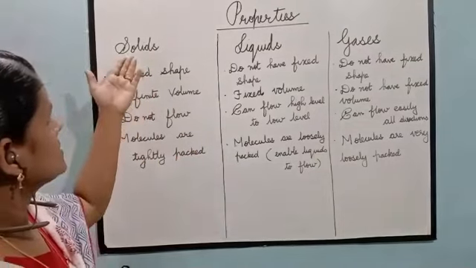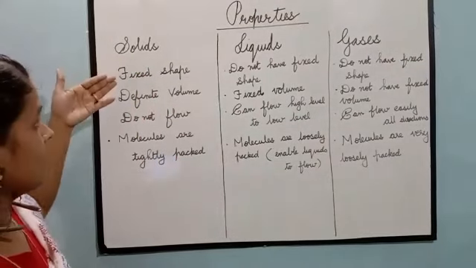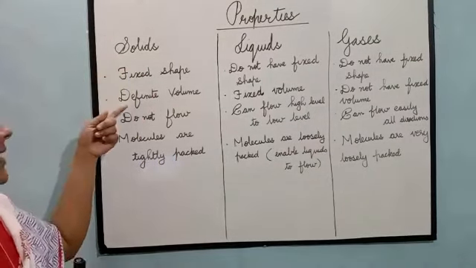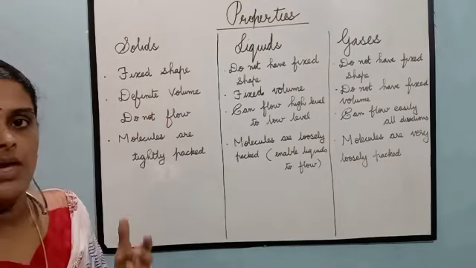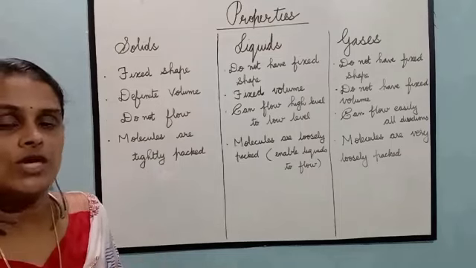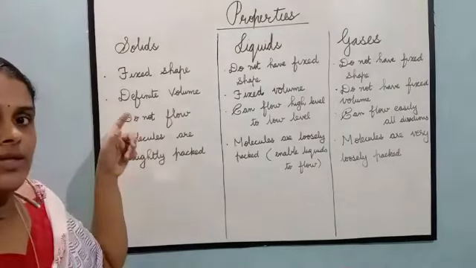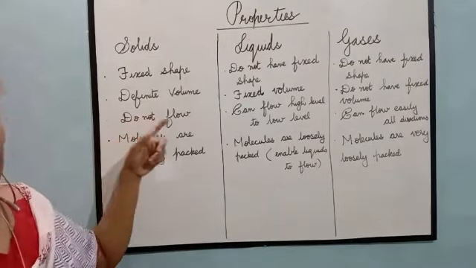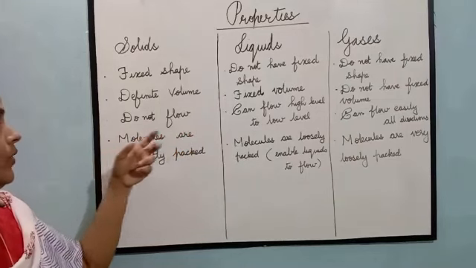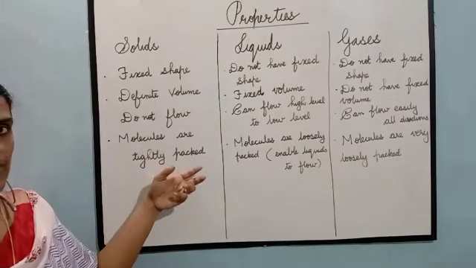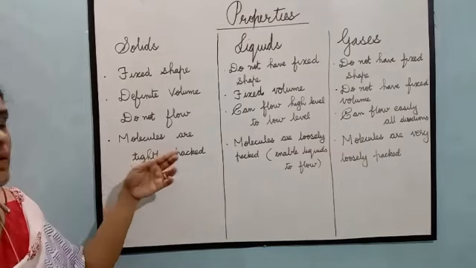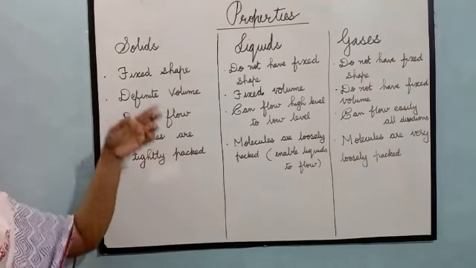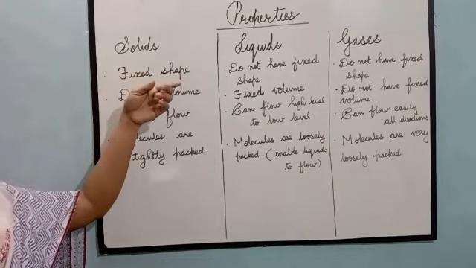First of all, solids. Solids have a fixed shape. They have a definite volume. What do you mean by definite volume? Amount of space that an object or substance fills. Solids do not flow. In solids, molecules are tightly packed. As the molecules are tightly packed, solids have a fixed shape.